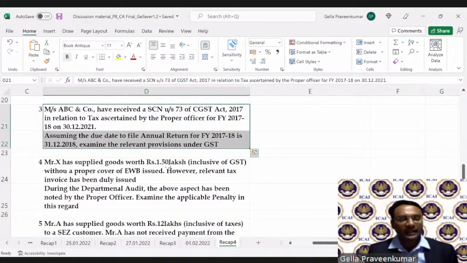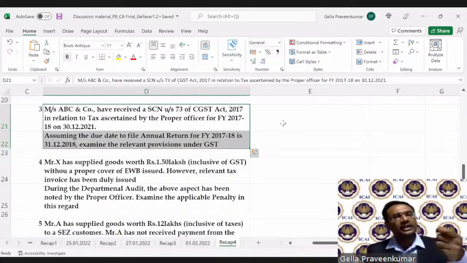Here, the proper officer has conducted an audit. After conducting the audit, he has pointed out that this entity, ABC and Co., has to pay certain taxes. So to make good those taxes not paid, a notice under 73 has been issued. Now here, a couple of interpretation points were given upfront. For financial year 17-18, the due date for filing annual return is 31st December 2018.